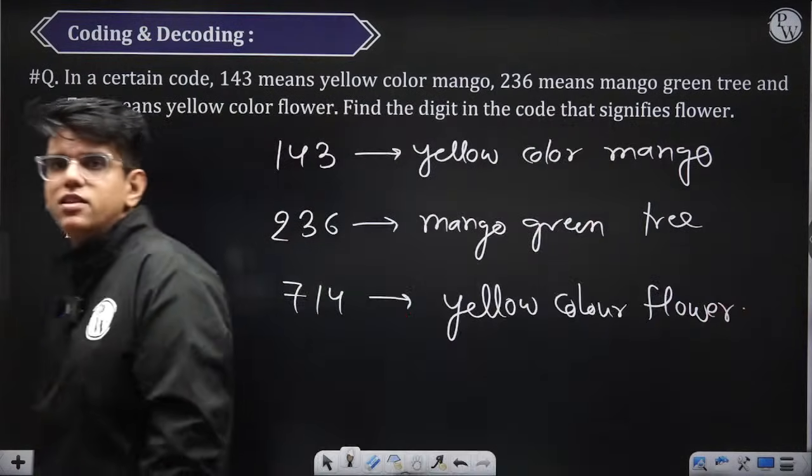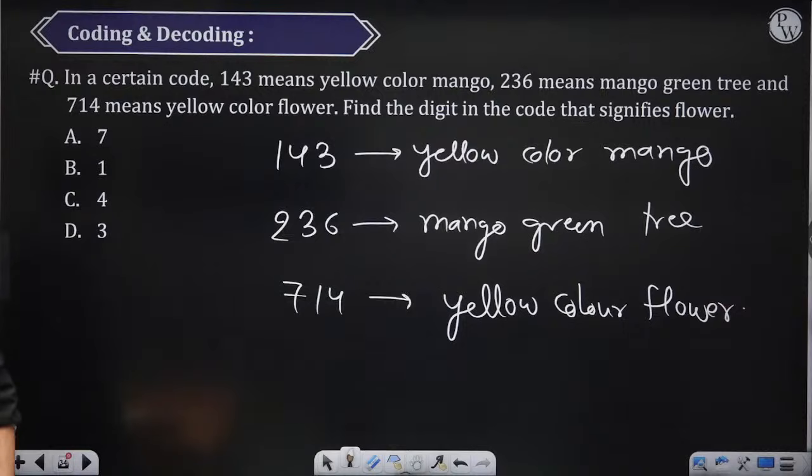Tell me what is the code for? Find the digit in the code that signifies flower. We need to find flower.